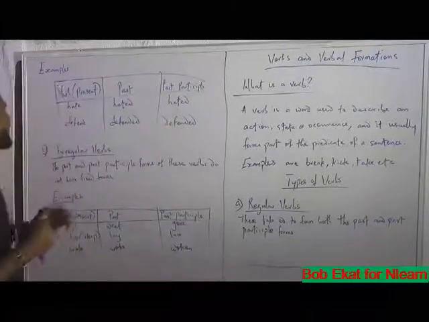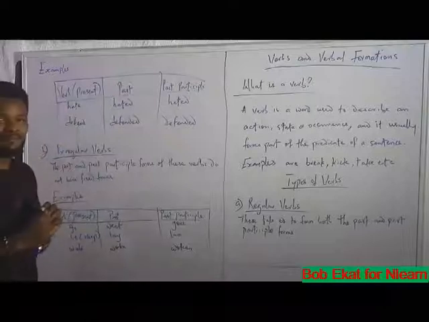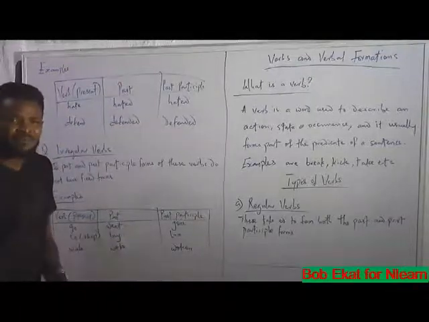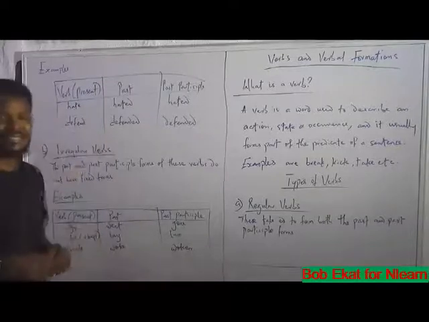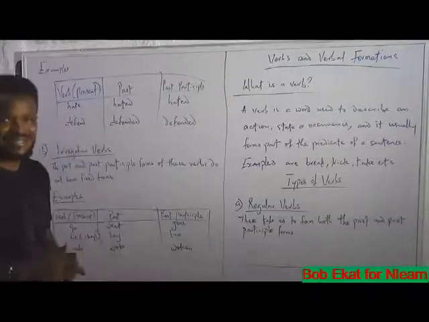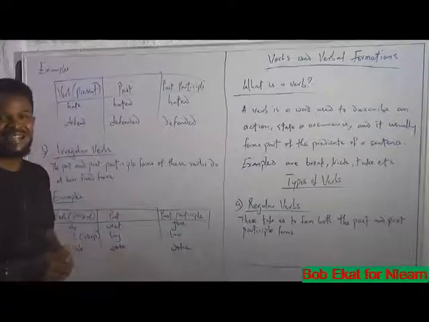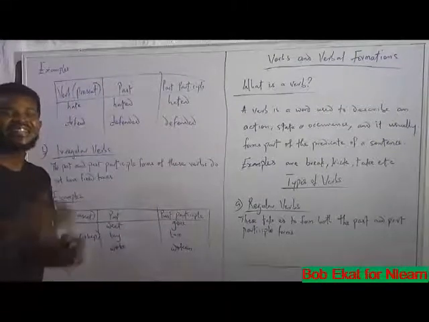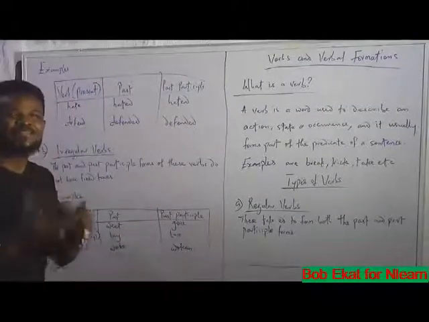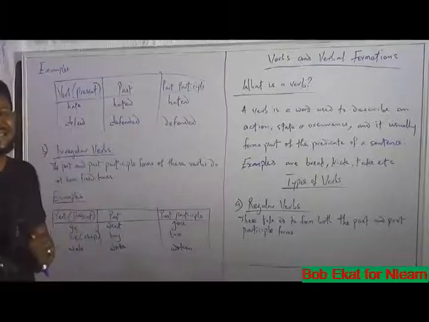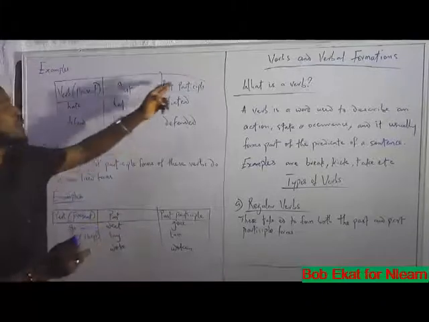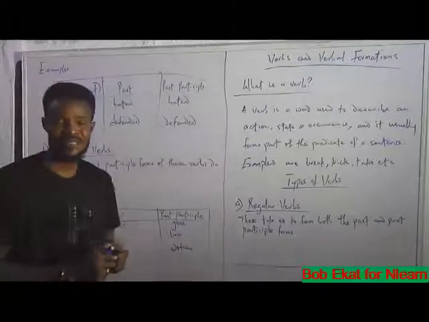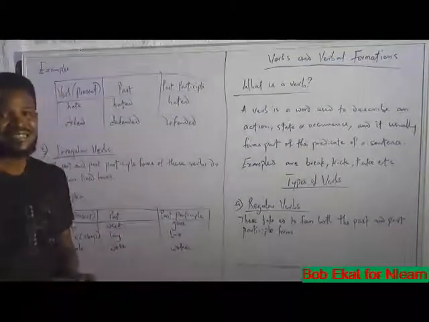Moving on, the word defend is in its present form. To convert defend to past tense, it is defended. You add ed. I defended my pride yesterday. Are you following? To then make this in past participle form, it is still defended.